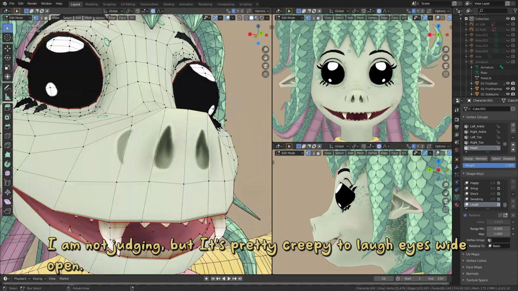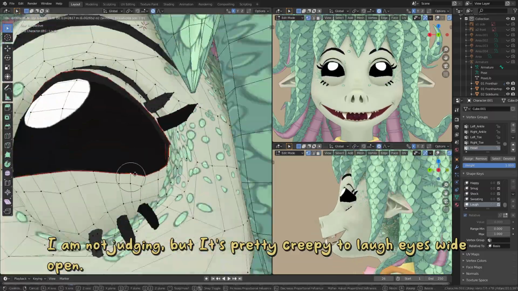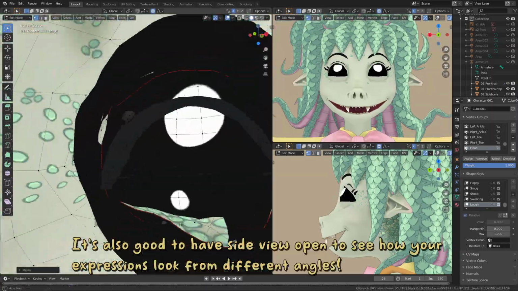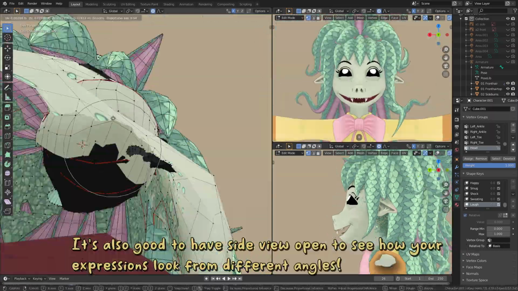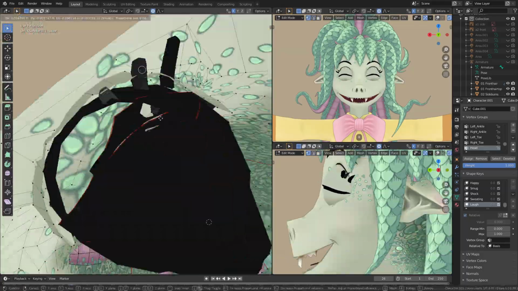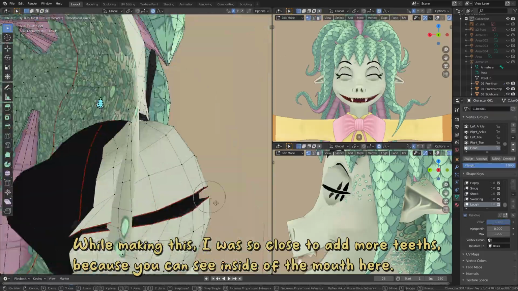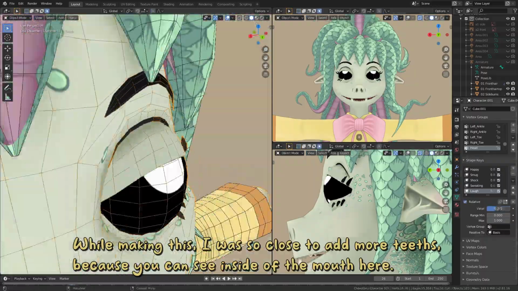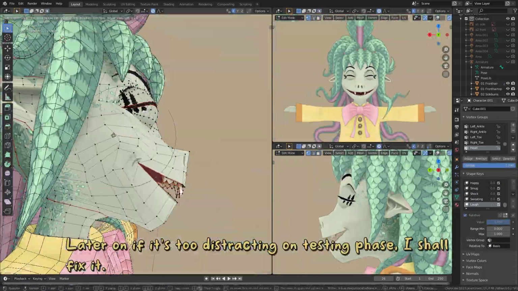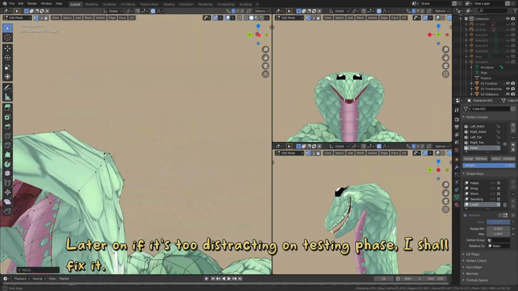I am not judging, but it's pretty creepy to laugh with eyes wide open. It's also good to have a side view open to see how your expressions look from different angles. While making this, I was so close to adding more teeth because you can see inside of the mouth here. Later on, if it's too distracting in the testing phase, I shall fix it.